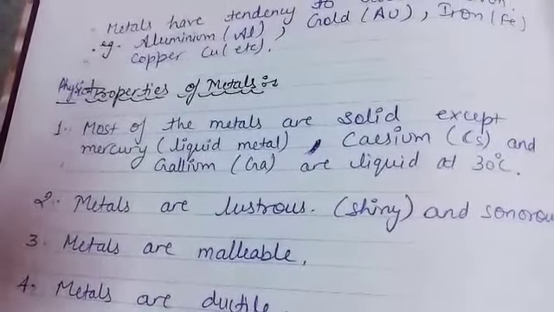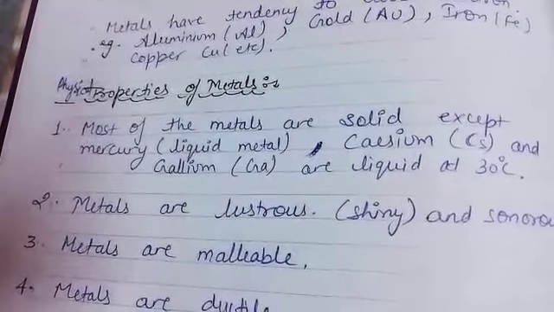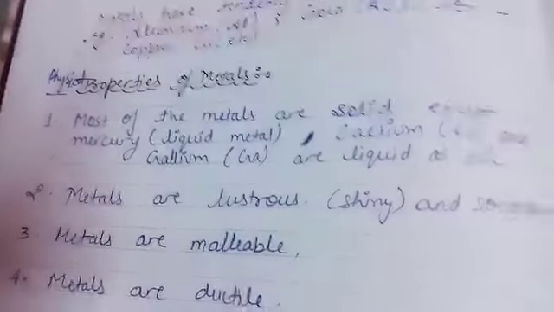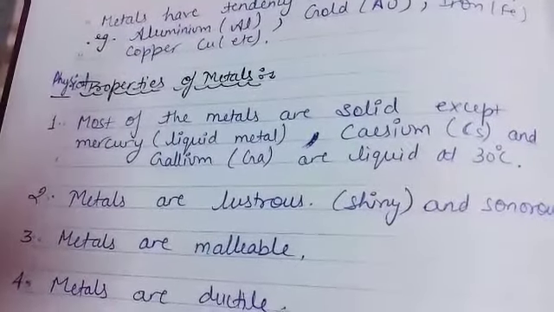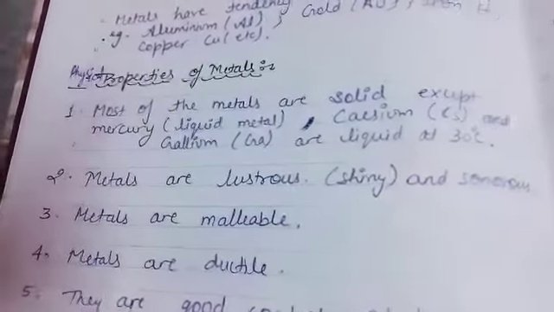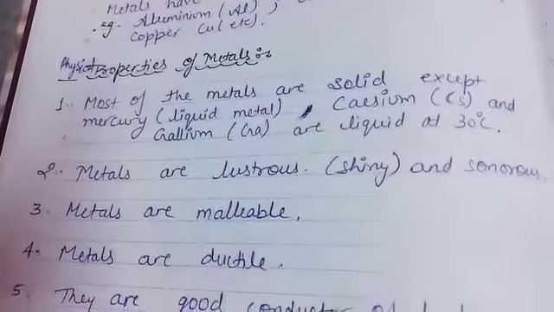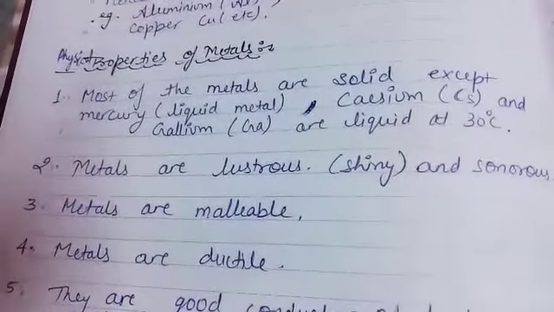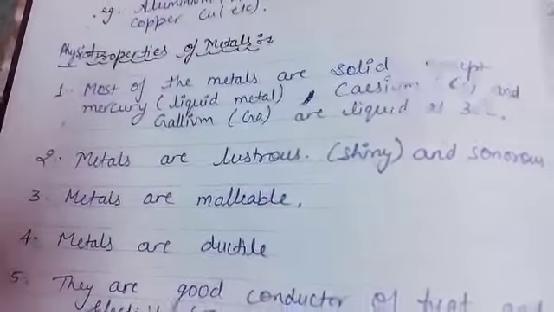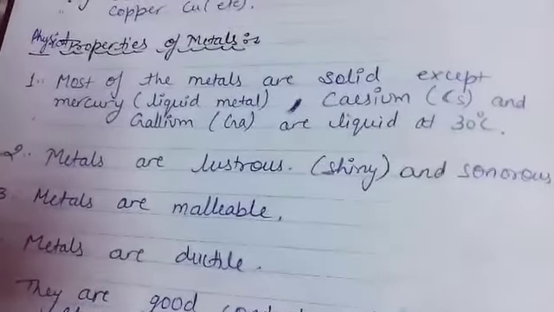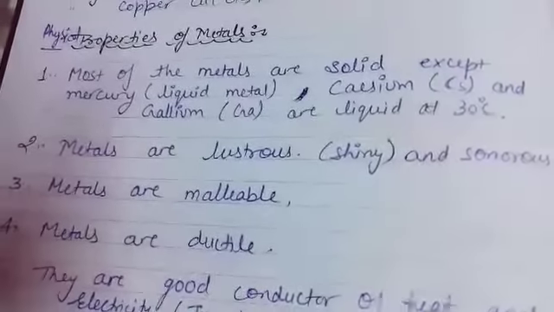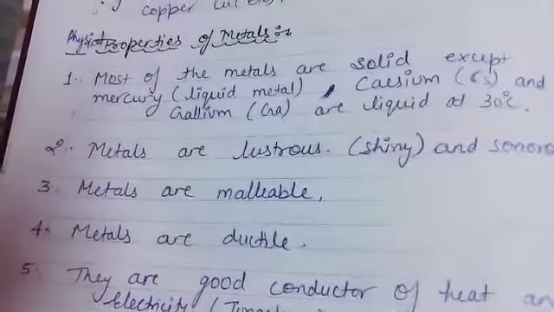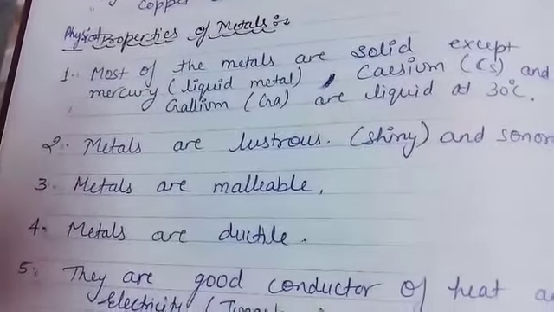Remember one thing, 10th class: exceptions are more important as compared to the physical properties, so your concern should be more for the exceptions. Now the second thing is, metals are lustrous in nature. Lustrous means shiny. They are sonorous, meaning they produce sound when I strike them with something. They produce different types of sound, whether it's a temple bell or a school bell. That one is metal, although they are made up of alloy. But still. Another thing is, metals are malleable.